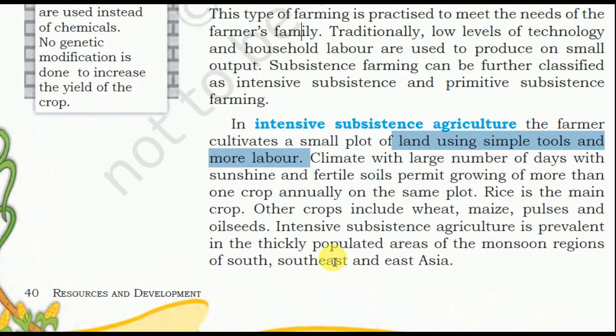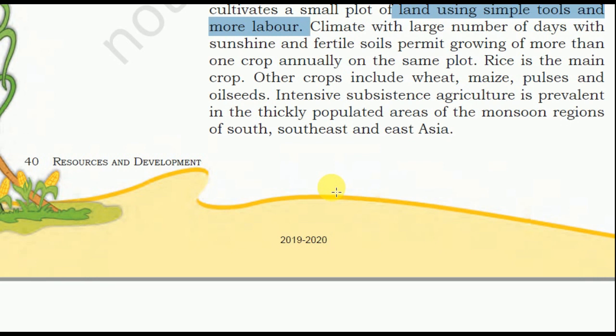Climate with a large number of days with sunshine and fertile soil permit growing of more than one crop annually on the same plot. Rice is the main crop. Other crops include wheat, maize, pulses, and oilseeds. Intensive subsistence agriculture is prevalent in the thickly populated areas of the monsoon regions of South, Southeast, and East Asia.